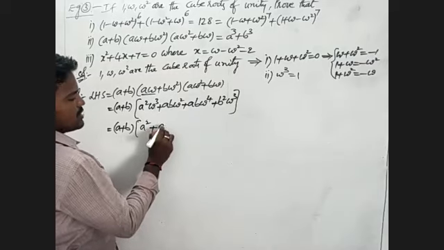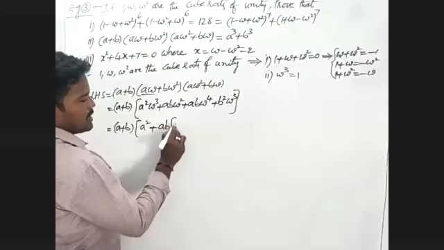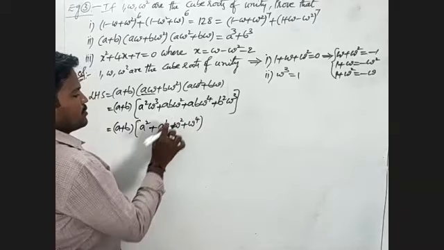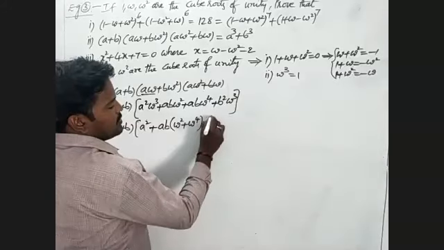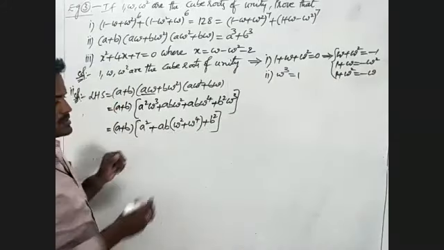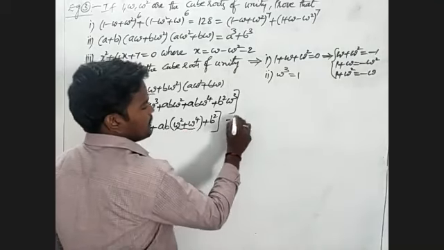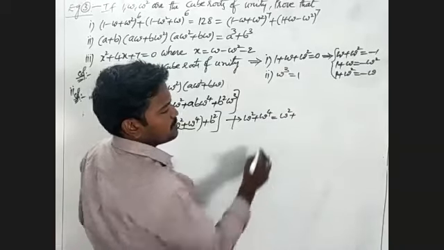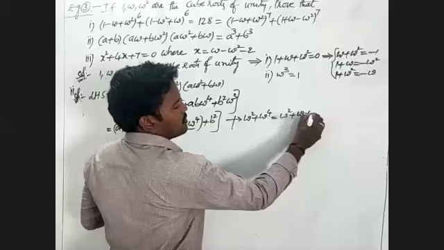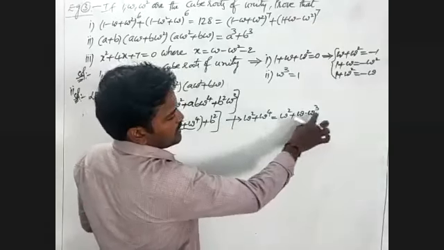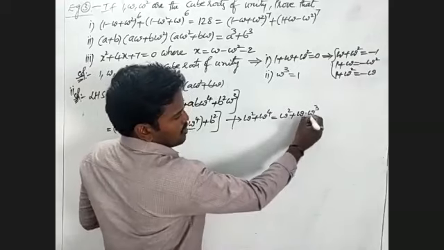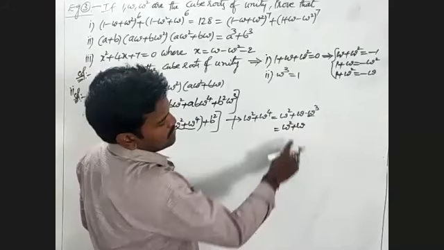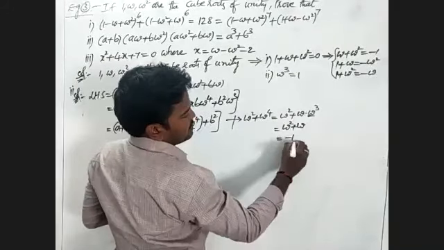In these two terms, I will take AB common. The remaining we have to write is omega square plus omega power 4. Again, we will take omega cube is equal to 1. Omega square plus omega power 4, I have to write omega power 4 as omega into omega cube, which is omega, since omega cube is 1. That is omega square plus omega, which is nothing but minus 1.